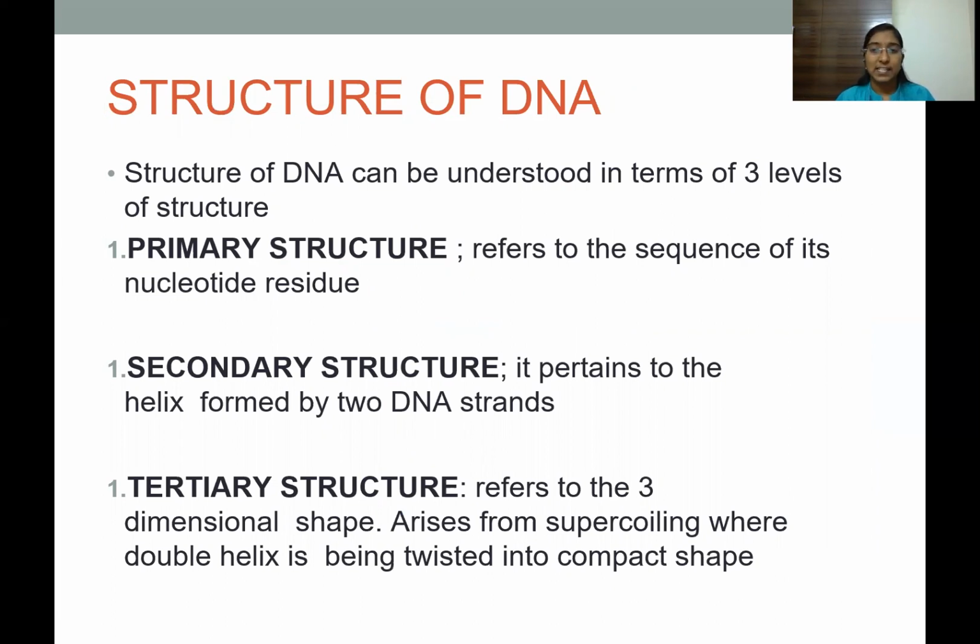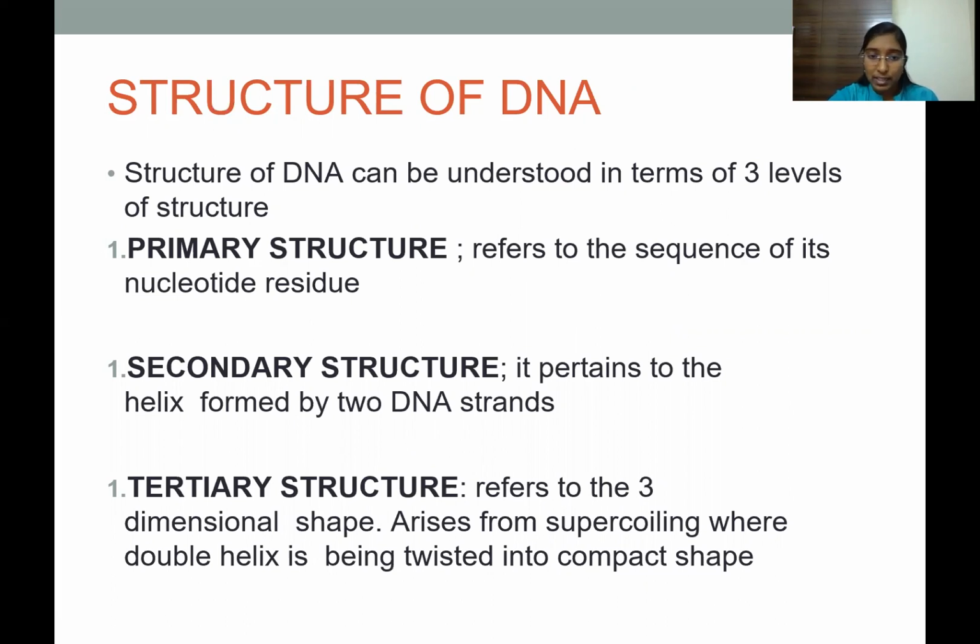The secondary structure is the helix formed by the two DNA strands. When the two DNA strands are bound together, they form a helical structure. So that helical structure comes under the secondary structure. Tertiary structure determines the three-dimensional shape. It arises from the supercoiling, where the double helix is twisted into a compact shape.